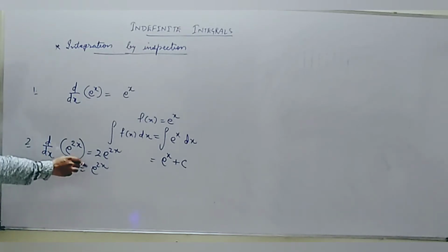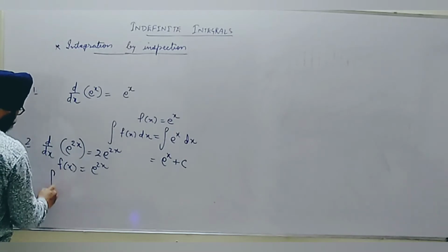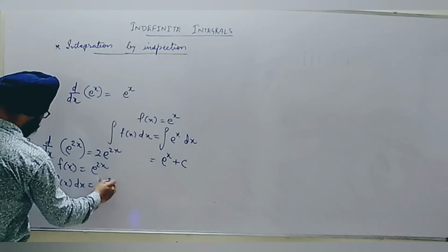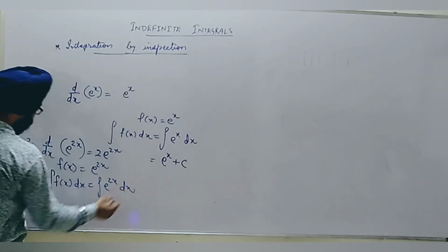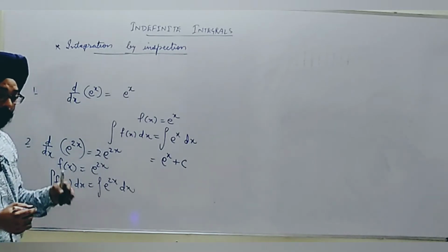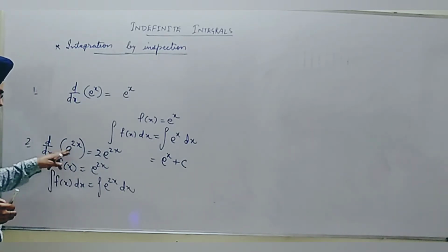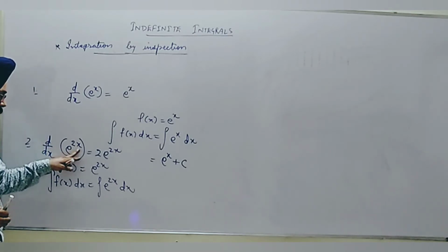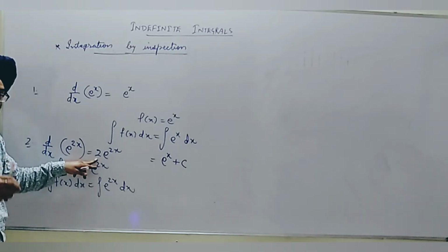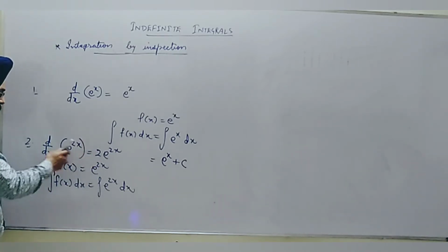I want to integrate only e^(2x). So the integration of f(x) means the integral of e^(2x) dx. We have to think what is the primitive of this function, meaning from which function we have obtained it. I see that when we differentiate e^(2x), this is not the only result. In the result we have 2 in multiplication with that.